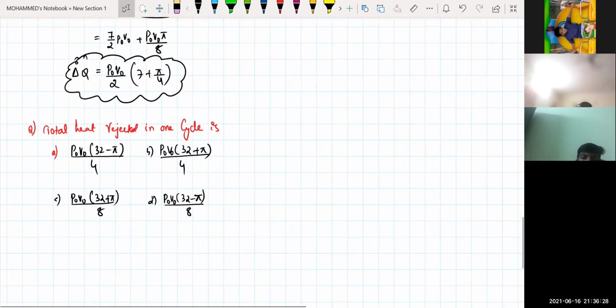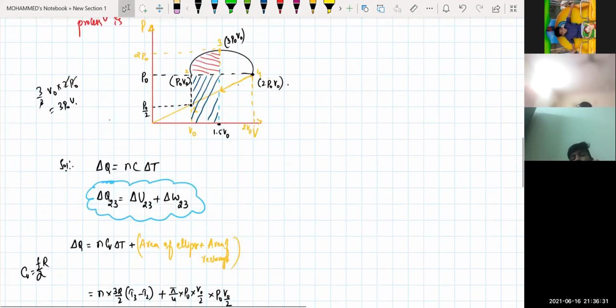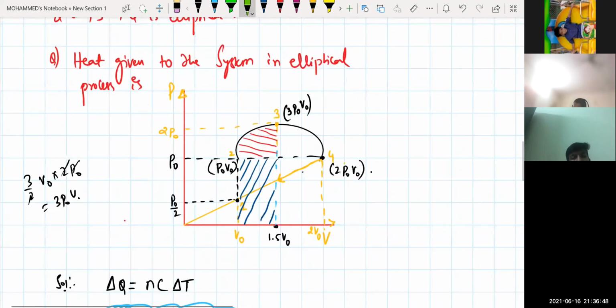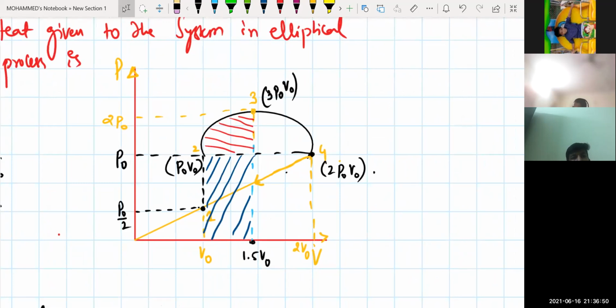The first thing you should see from the diagram is from where the heat has been rejected. That is very important. You tell me, from 3 to 4, heat has been rejected. I need a clear idea on that part. From 2 to 3, it is given, so there is no rejection. Heat is being given in this one. From 3 to 4, there is heat rejection in this process.